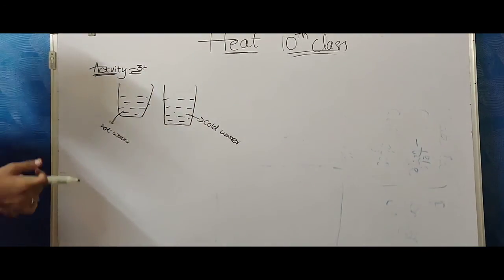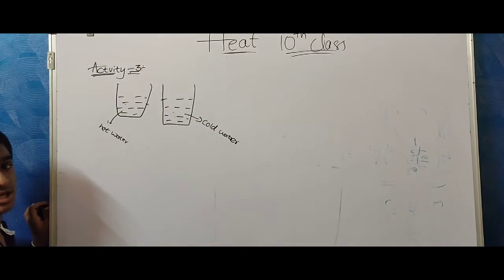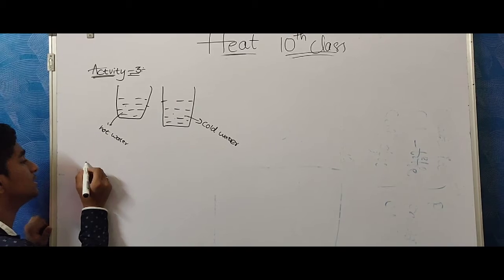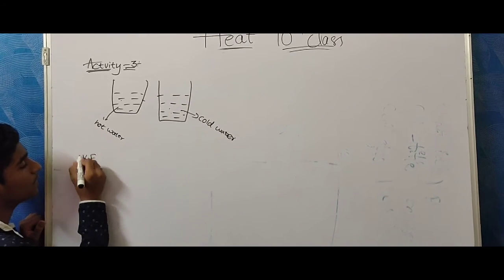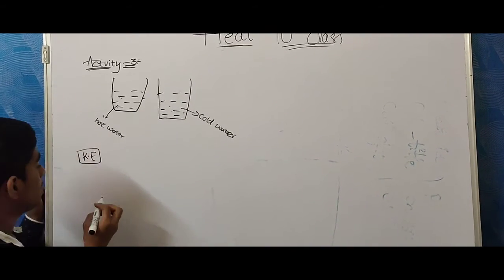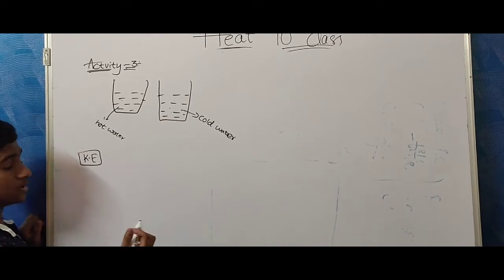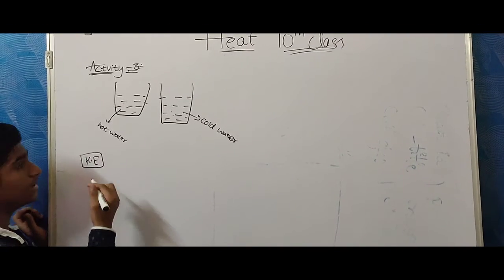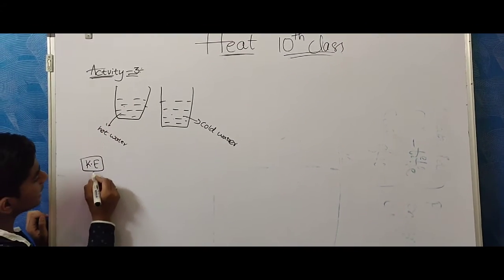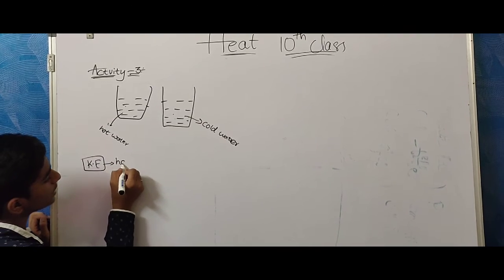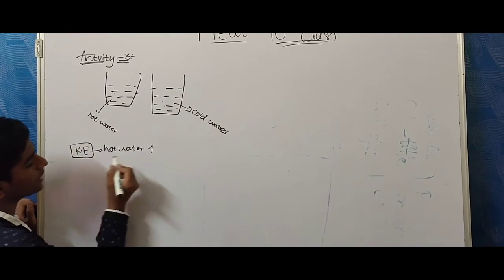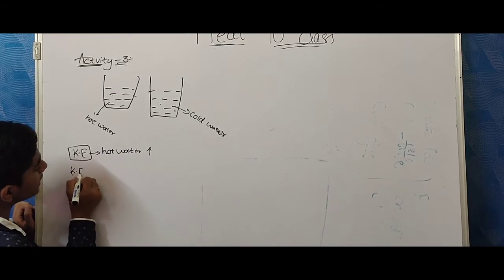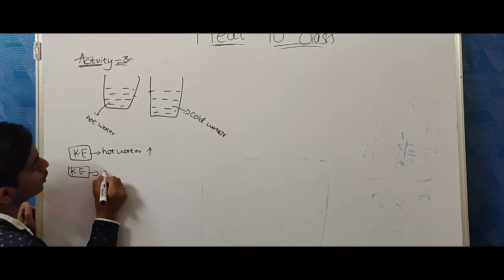We know that when a body is in motion, it attains kinetic energy. Therefore, here the kinetic energy of hot water is very high compared to the kinetic energy of cold water.